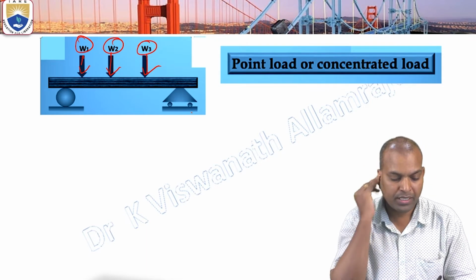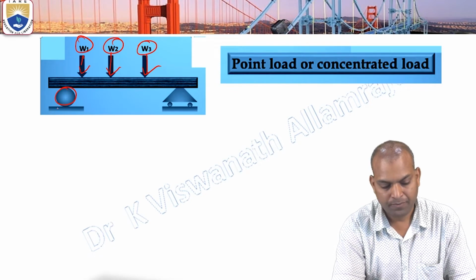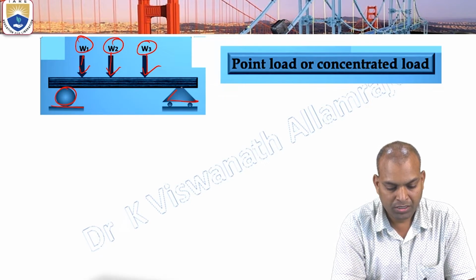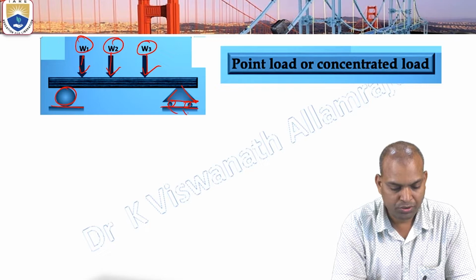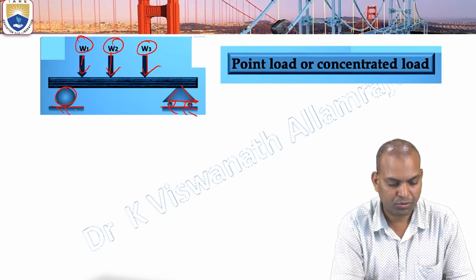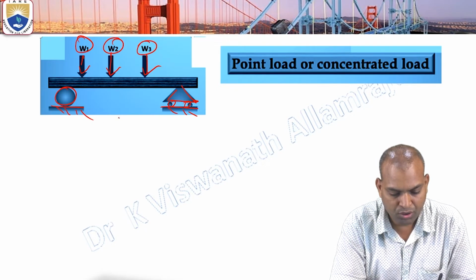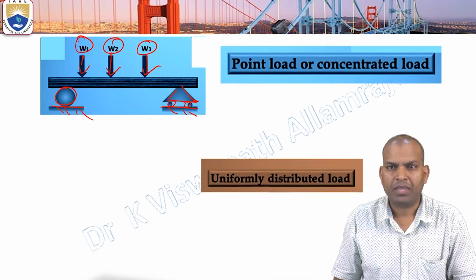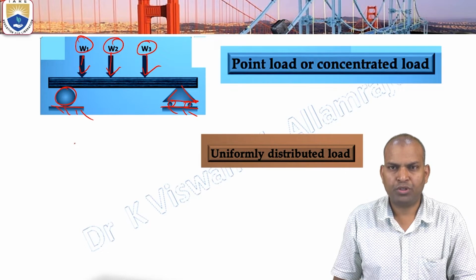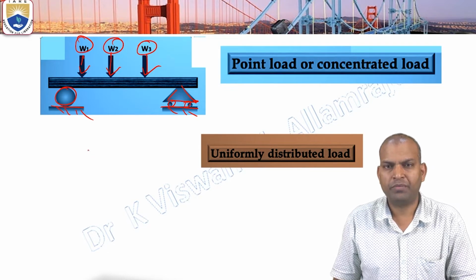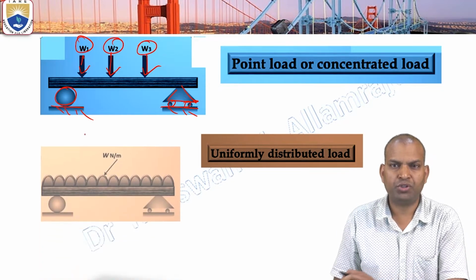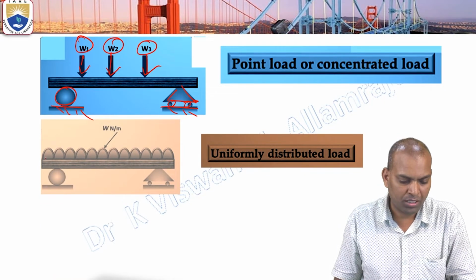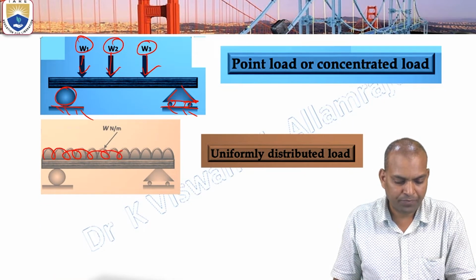What type of beam is here? It has a roller support at one end and another roller support at the other end. Two roller supports are there. So here we showed the type of load, point load. Here it is a uniformly distributed load. Another name for uniformly distributed load is rectangular load. It is represented like this.